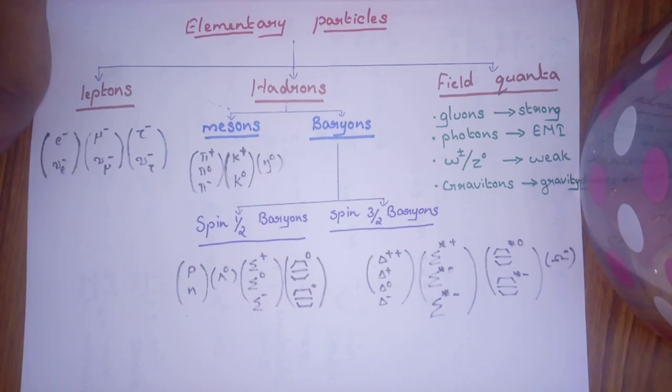Baryons are subdivided into spin-half baryons and spin 3 by 2 baryons. Spin-half baryons include proton, lambda, sigma and cascade. In spin 3 by 2, there are delta, sigma, cascade, omega. The last group is field quanta. In field quanta, there are 4 types of interactions and their corresponding fields are noted.